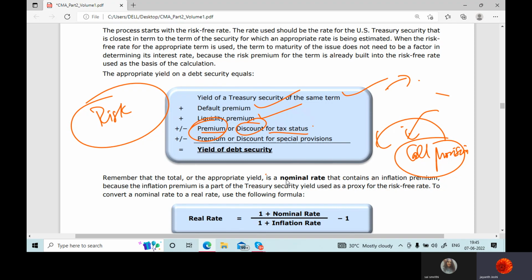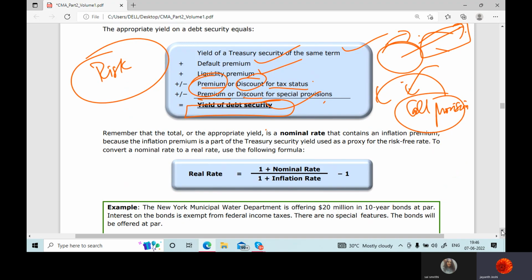If you hold bonds for a prolonged time, you get higher returns. Since the company can buy back in a shorter span of time, you would not enjoy the returns for a longer period, so you will demand higher returns. That's the premium. And if it is for a prolonged time, then you are okay with less returns. Not a problem. So this would give you the yield of a debt security.